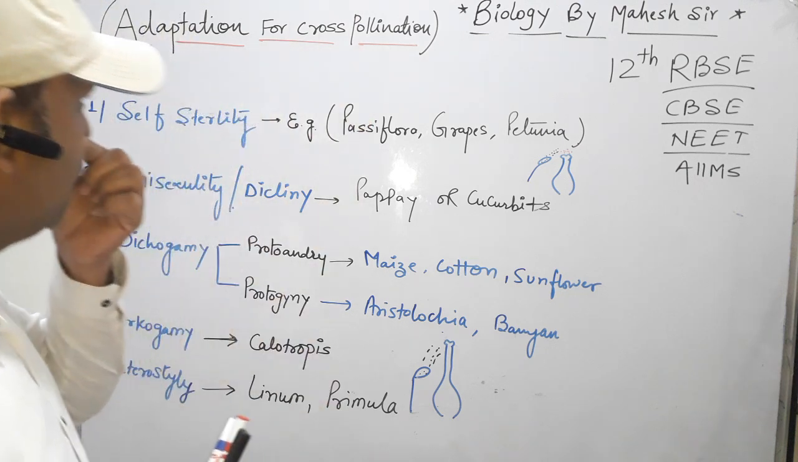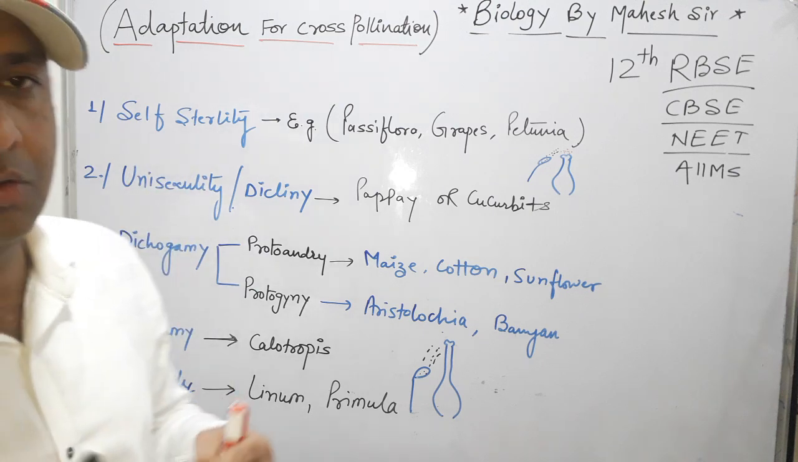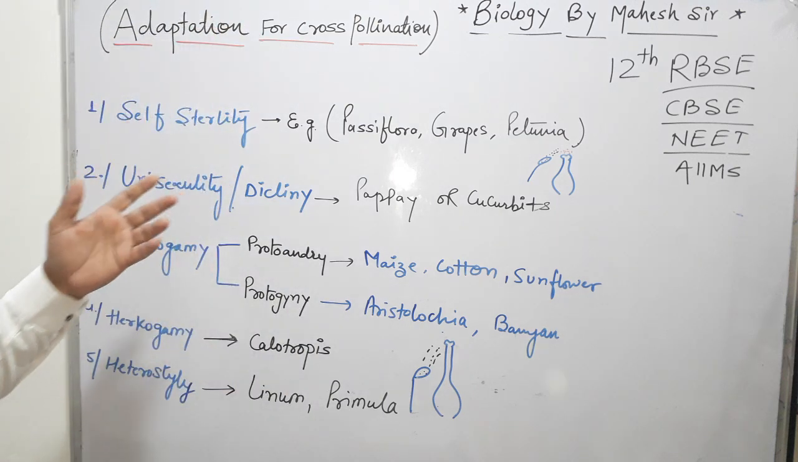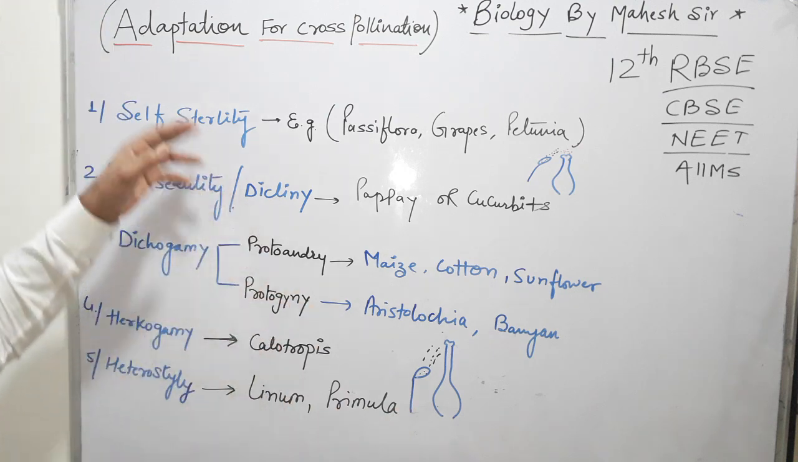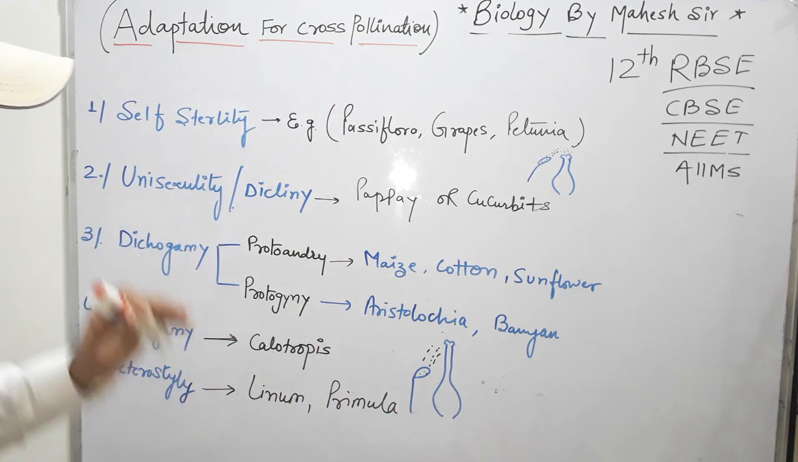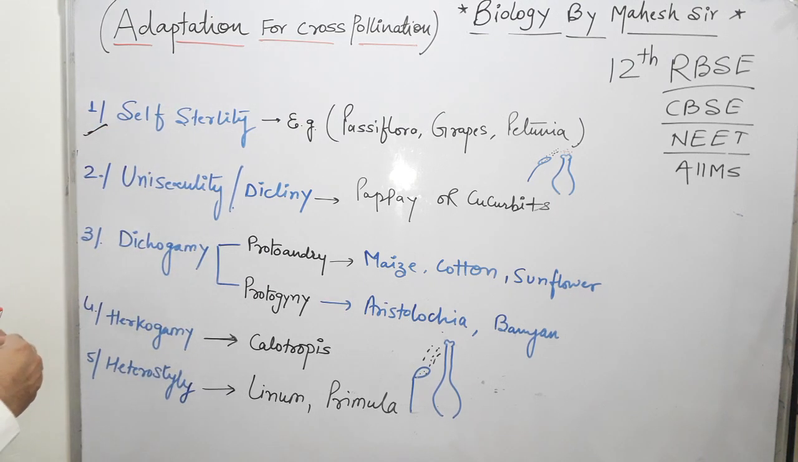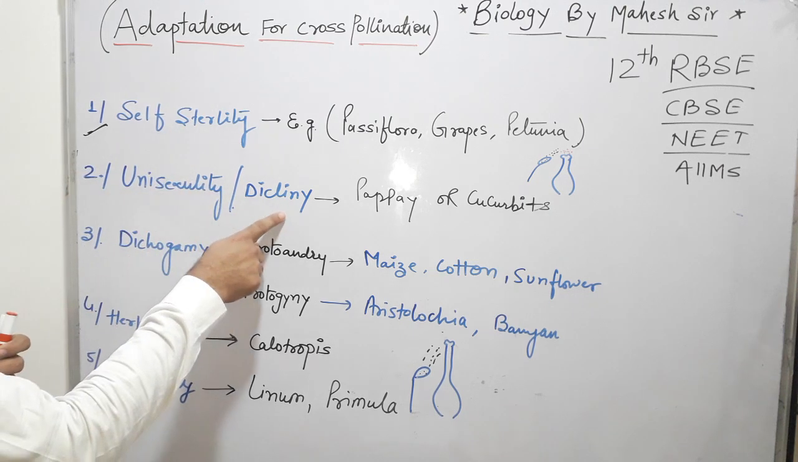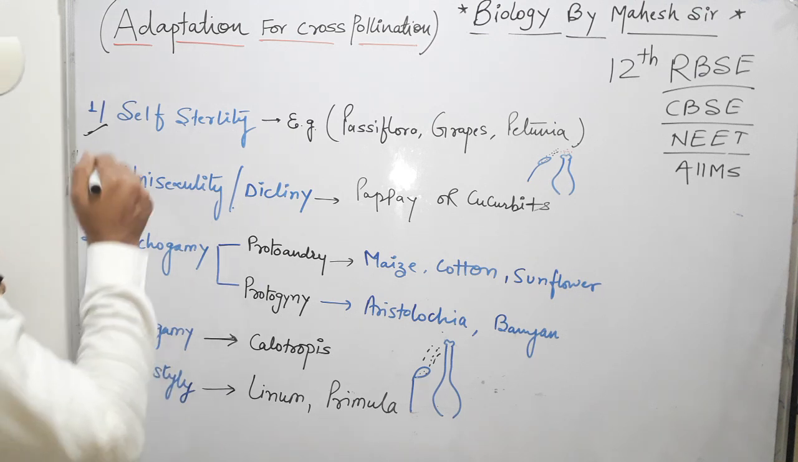Adaptation for cross pollination means how cross pollination can be activated or initiated, or we can say which is the stimulator for cross pollination. So first, the terms, all related to subjective as well as objective questions: self-sterility, unisexuality or dicliny, dichogamy, hercogamy and heterostyly. First we take self-sterility.